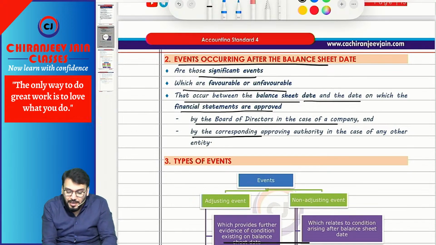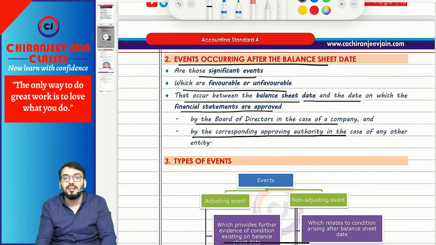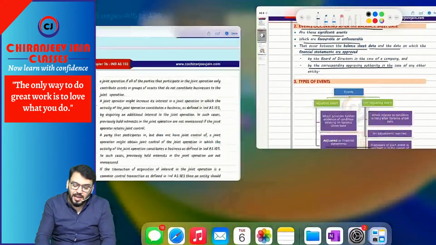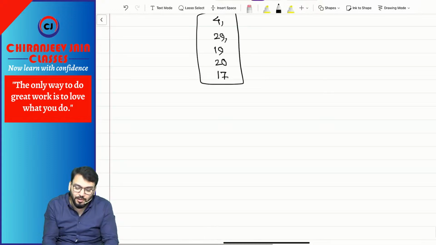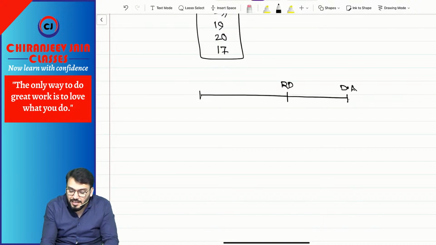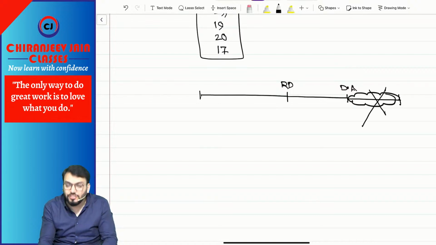So by the corresponding approving authority in case of any other entity. Chalega. Means in simple words, whenever there is a question of AS4 related to events occurring after balance sheet date, this will be the reporting date and this will be the date of approval. Means any event which occurs after the date of approval is not covered in this chapter.